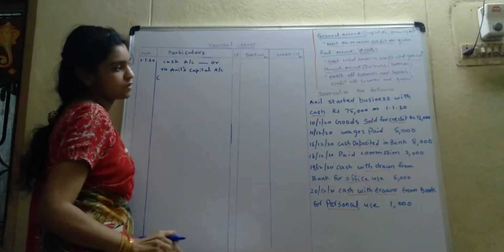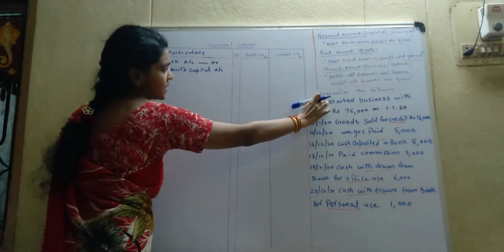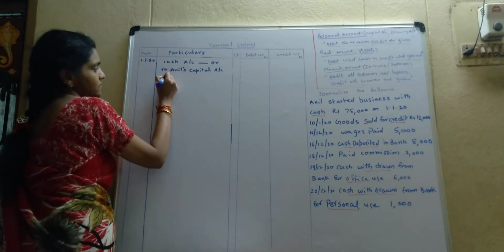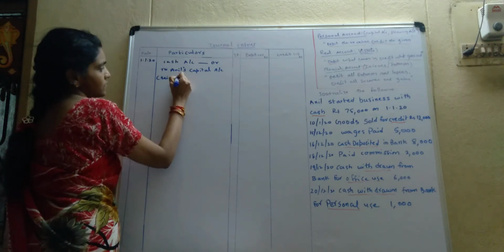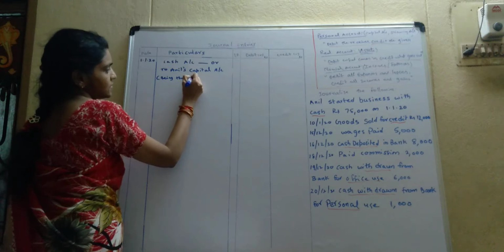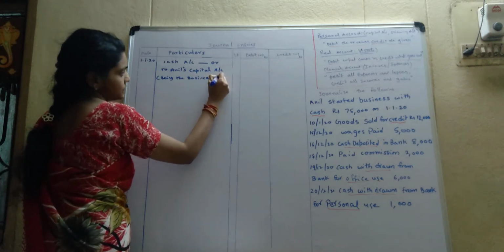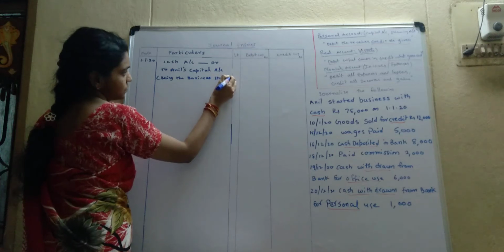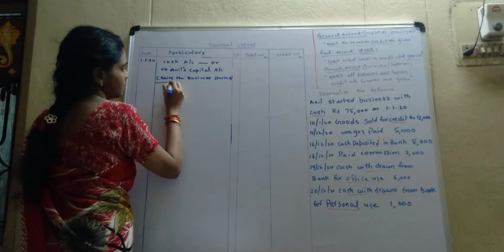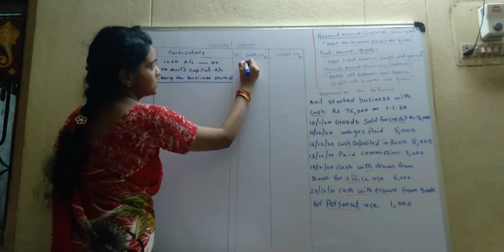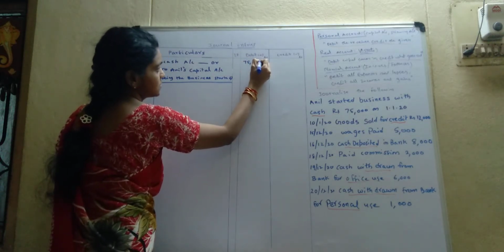Which rule do we follow here? Personal account, Anil. Personal account. Being the business started. Underline here. What's the amount? 75,000.